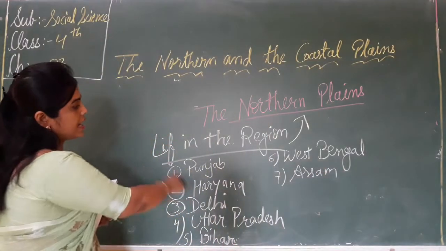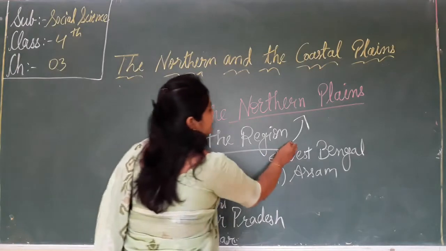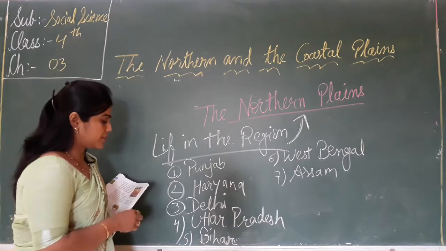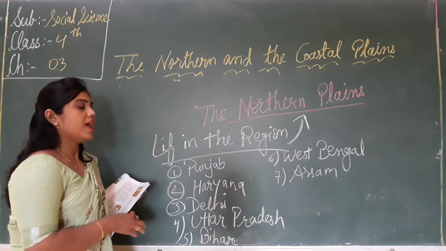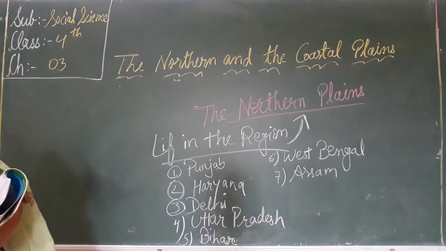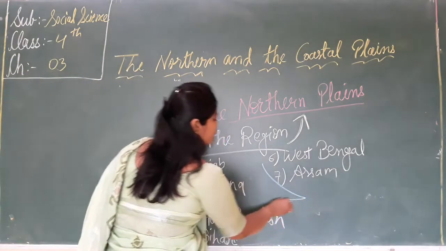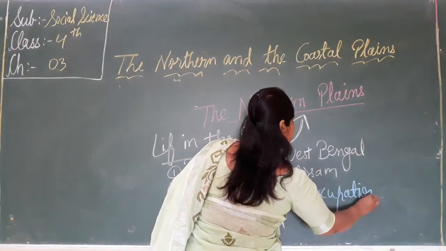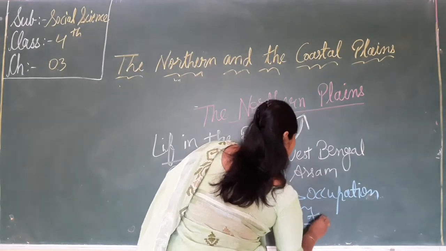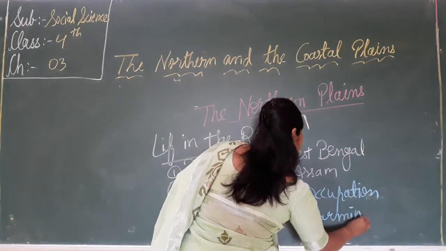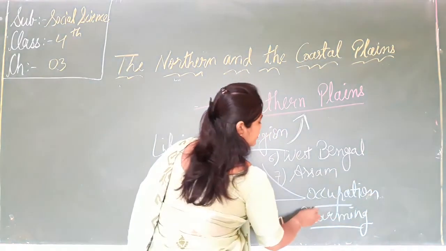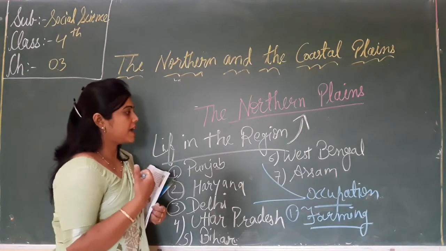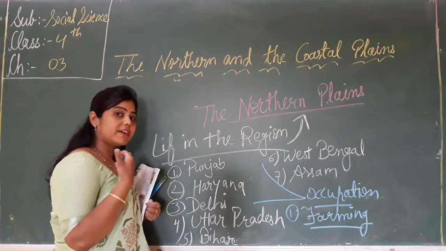All these states lie in which plain? That is the northern plain, like Punjab, Haryana, Delhi, Uttar Pradesh, Bihar, West Bengal and Assam. And their main occupation is what? Their main occupation is farming. Farming is the main occupation in that region. Why is farming the main occupation? Because the land is very fertile.